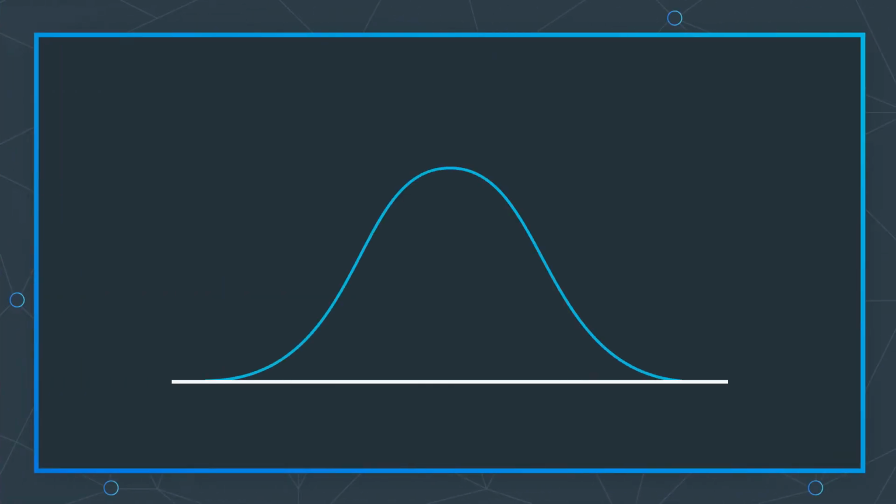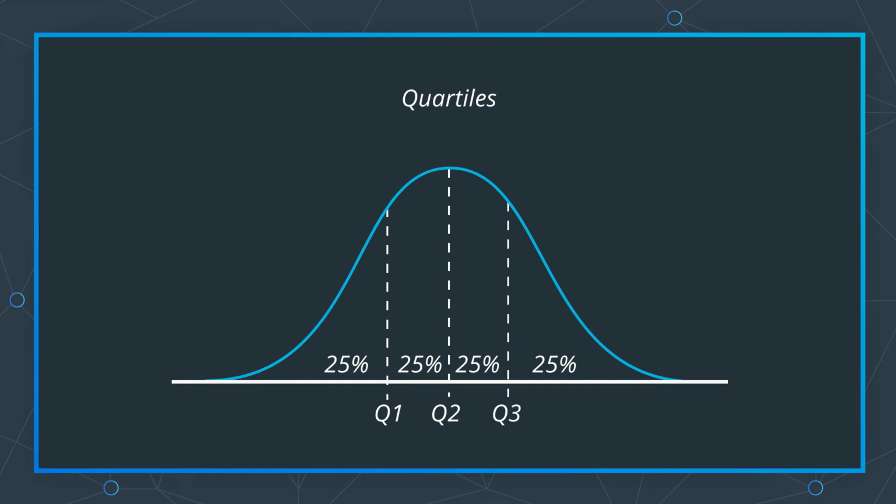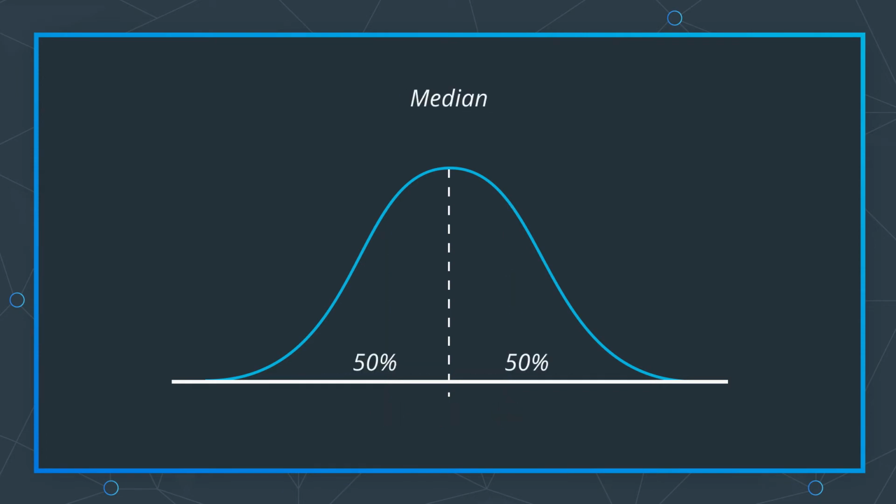Well, if we split a dataset into 4 equally sized groups, the dividing lines are at the 25th, 50th, and 75th percentiles. These are usually called quartiles. The 50th percentile is the median, the value below which 50% of the data fall.